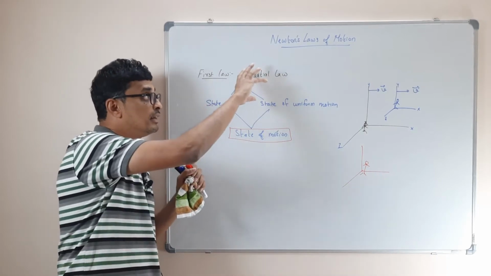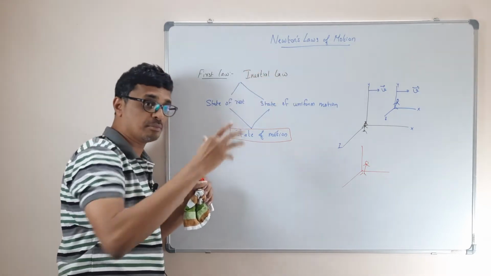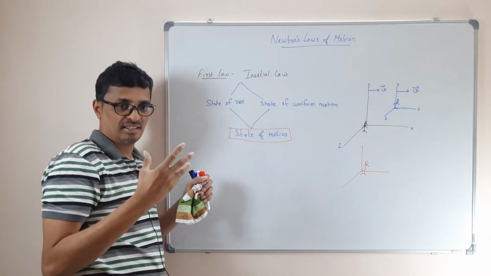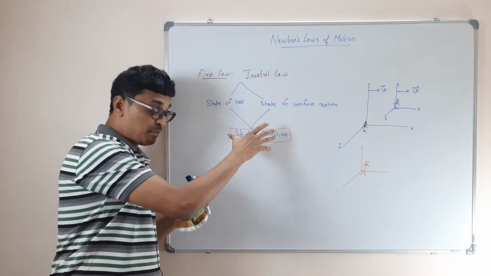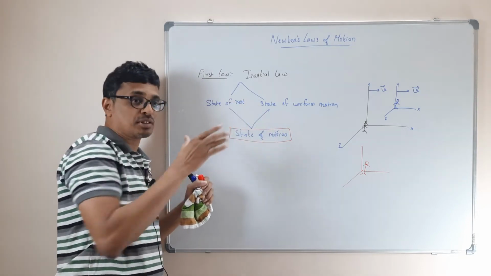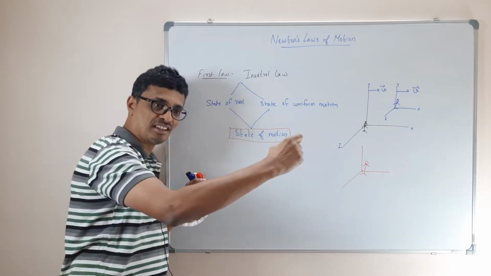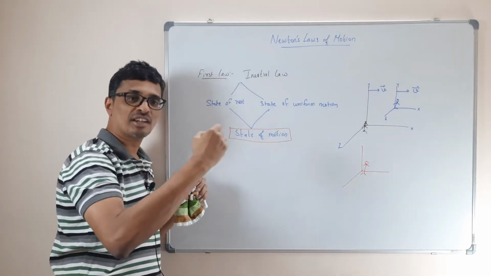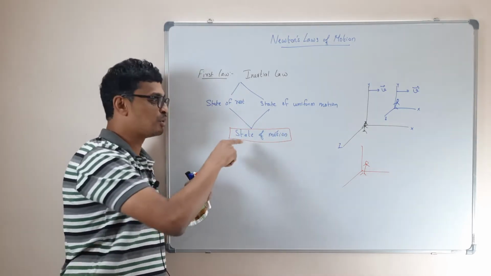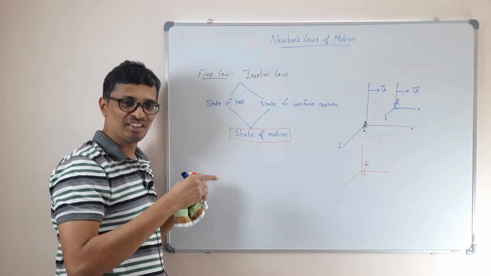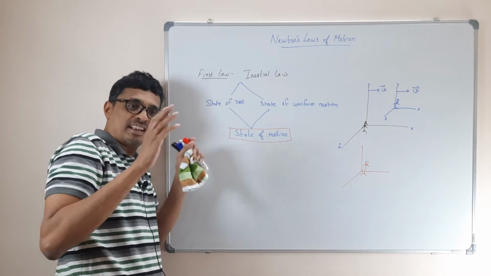See what happened here. I said inertia is something that doesn't like to change. What change? The state of motion. Why are we mentioning the state of motion? It is not that a body at rest always remains at rest, or a body in uniform motion remains in uniform motion. For us, it doesn't matter, because rest and uniform motion are both states of motion. So what it says is, if a body is at rest, it has to remain at rest.